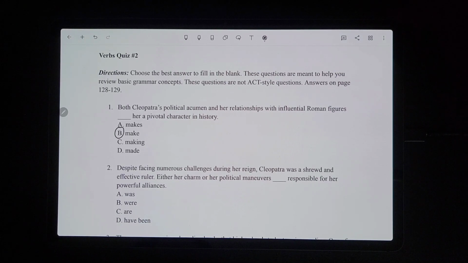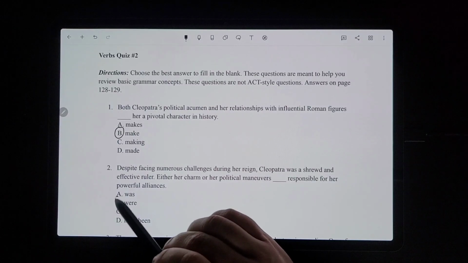So we have either/or right here, and that means it's going to have to be plural, and it's going to have to be past because it's saying that in the past, with her past alliances, it was responsible for that. But remember, we have a plural subject, so that means it has to be "were." Oh wait, hold on. "Were," I lost my mind for a second there. Yeah, "were" is plural. B.